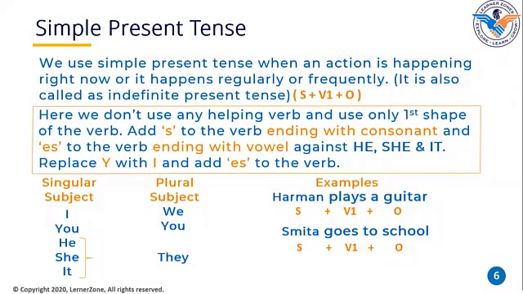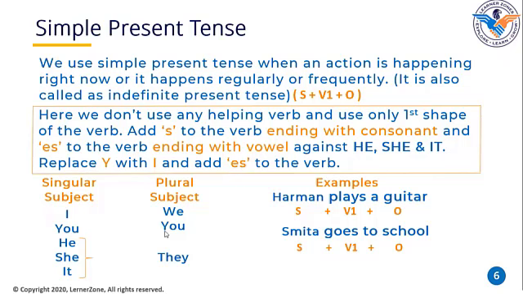Now let's take an example of a verb ending with Y. Cry, C-R-Y, is a verb that is ending with Y. I cry, we cry, you cry, you cry, he cries, she cries, it cries, they cry. Are you all able to observe one thing? I'm using IES only with he, she, it. I'm not using it for the rest of the subjects.